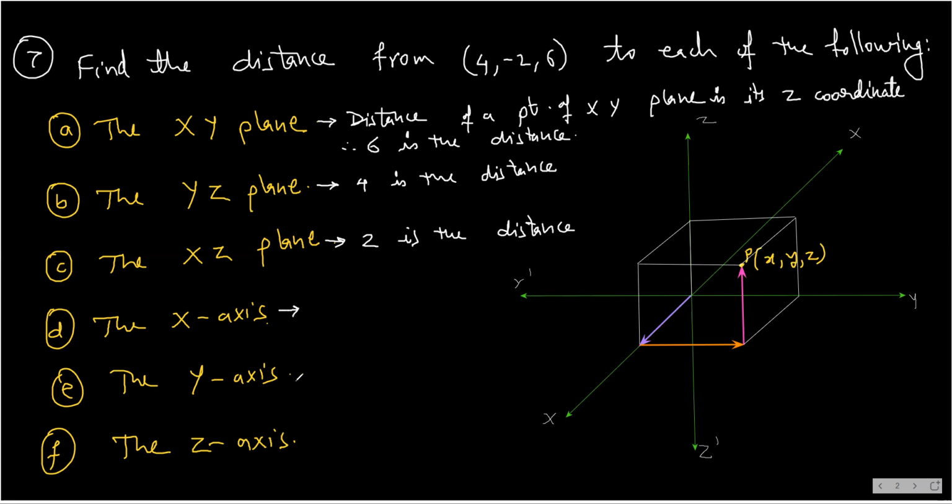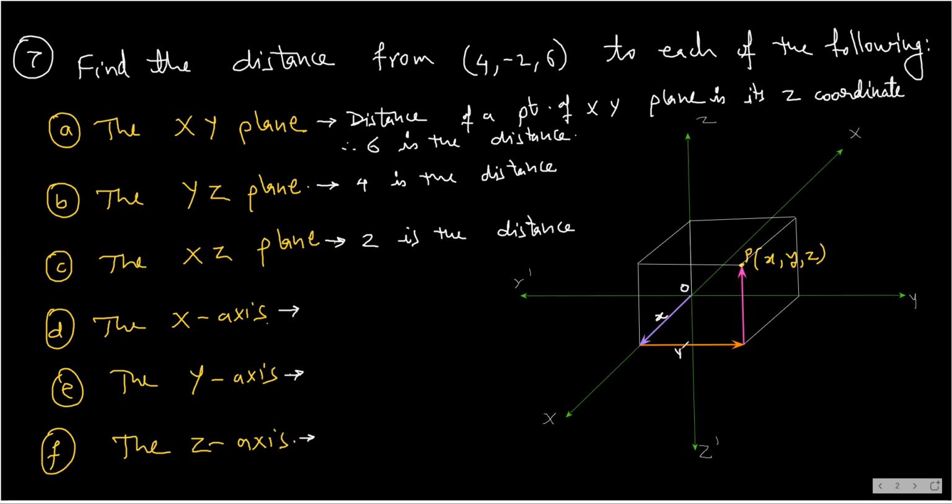Now we have the distance from the x-axis, y-axis, and z-axis. Look at this cuboid. This point P is in space, and in order to reach this point P, see, this is the origin. From the origin, I moved x units in the direction of the x-axis.